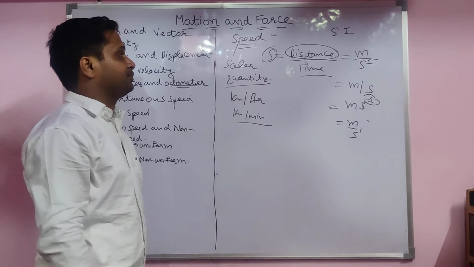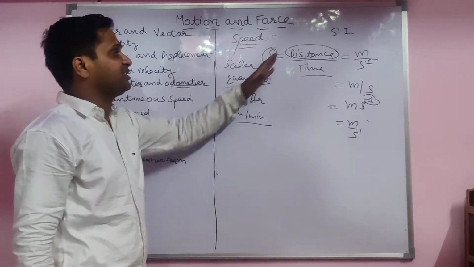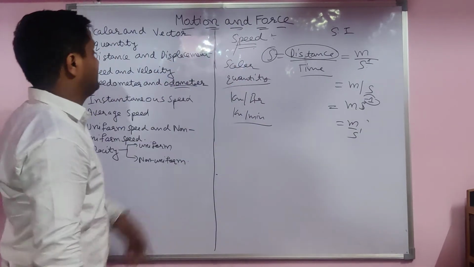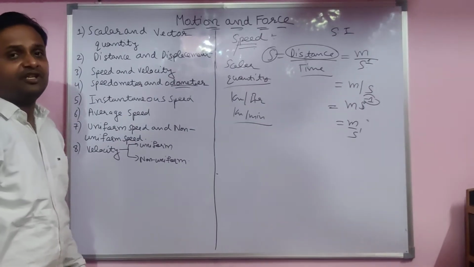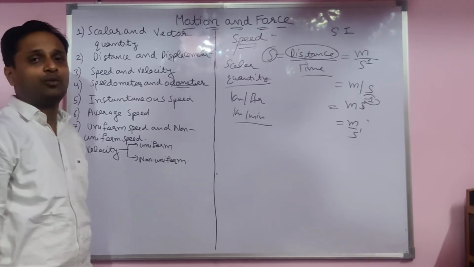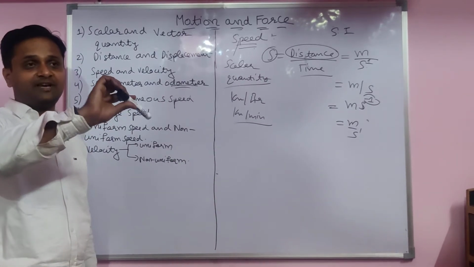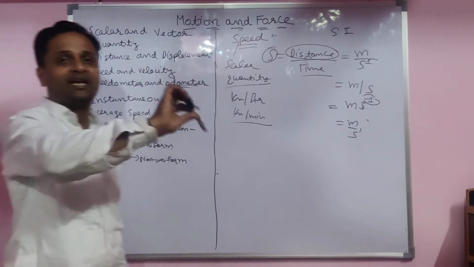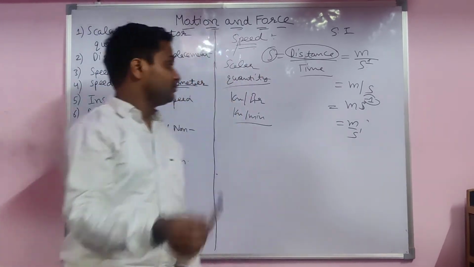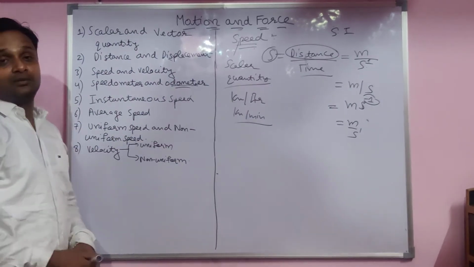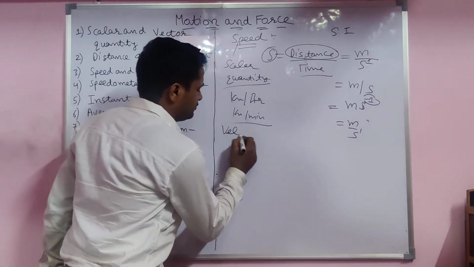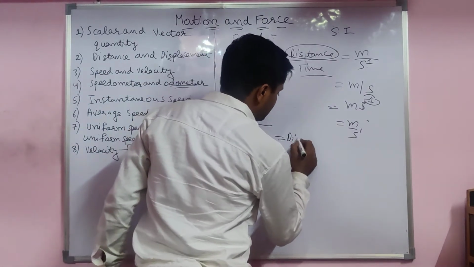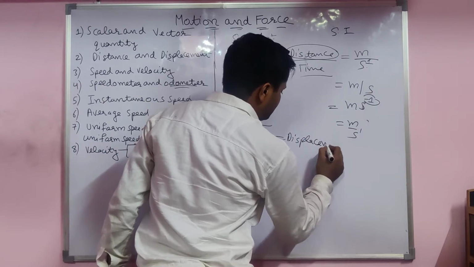Now come to the next one. This was the speed, total distance covered by the body in the given time. Speed is measured by the speedometer. Which instrument is used? Which device? That is the speedometer. You see in the car, the speedometer is there. When you increase the speed, the pointer goes like this. So this is the speed. What is the velocity? That is the displacement per unit time.